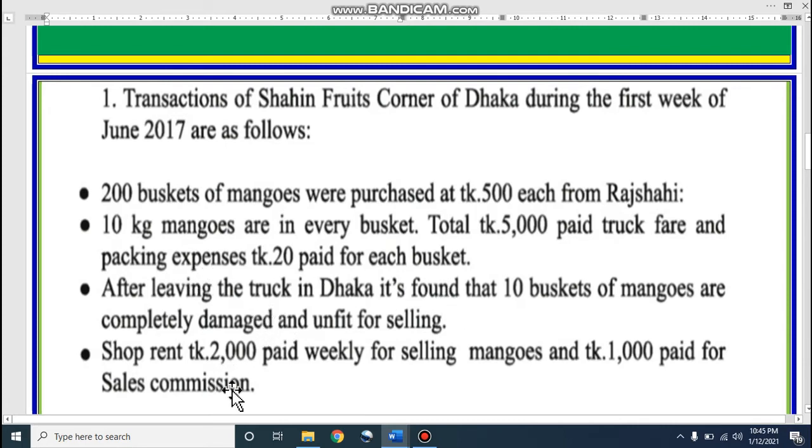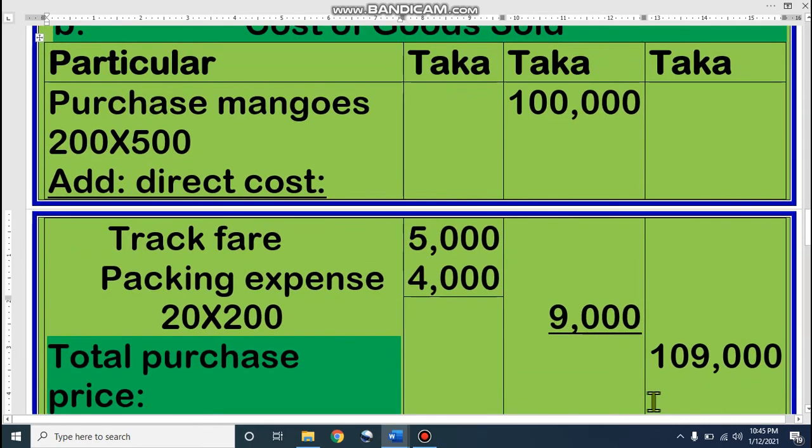There we have two other expenses. This is shop rent, and 1,000 paid for sales commission, but these are indirect. The expenses done for selling are sales expenses. So dear student, we have only two direct expenses. Number one, truck fare, which is 5,000, and packing expenses, 20 into 200 baskets, that means 4,000. So the total amount of direct expenses is 9,000.